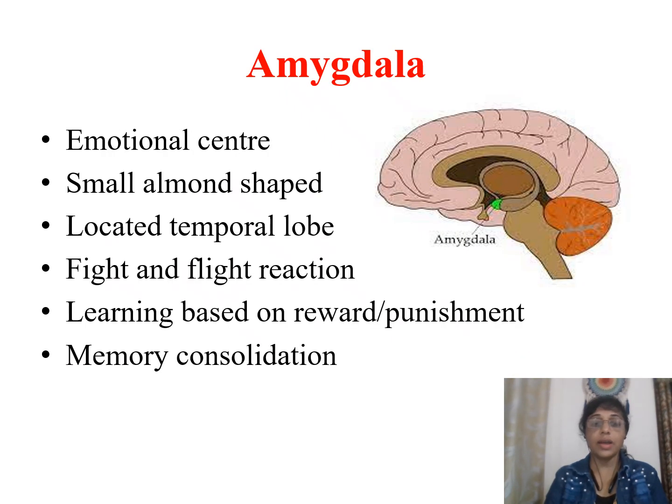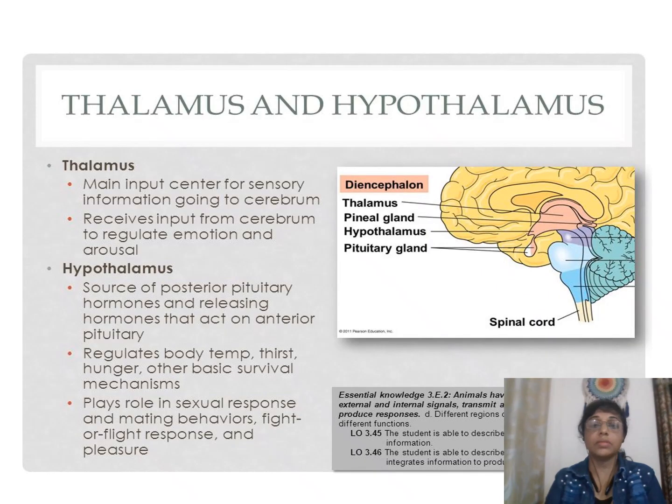Next one is amygdala. It is called the emotional center of the brain. Small, almond shaped, located in the temporal lobe. It is involved in fight and flight reaction. It also functions in learning based on reward and punishment and memory consolidation.